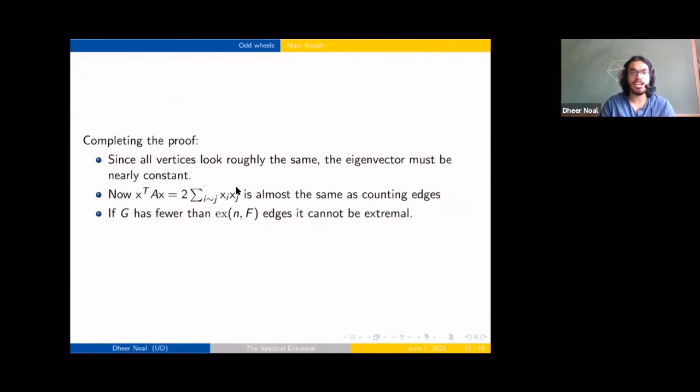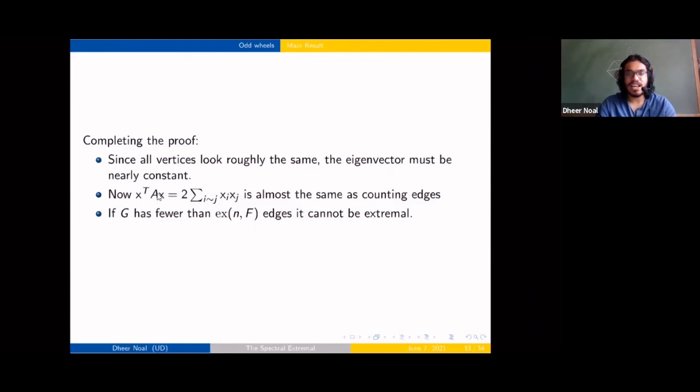You end up showing that every vertex has almost the same degree. It has few edges in its own part, and it's almost fully adjacent to the other part. The parts are roughly equal in size, so the graph has to be close to regular.